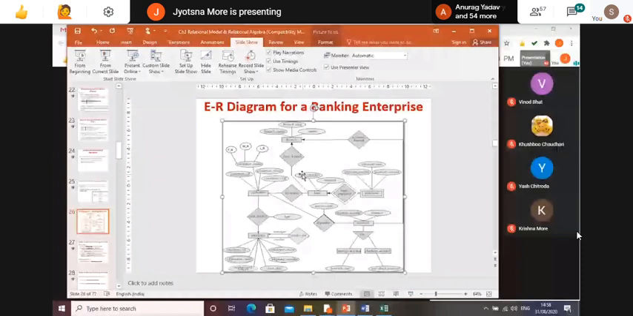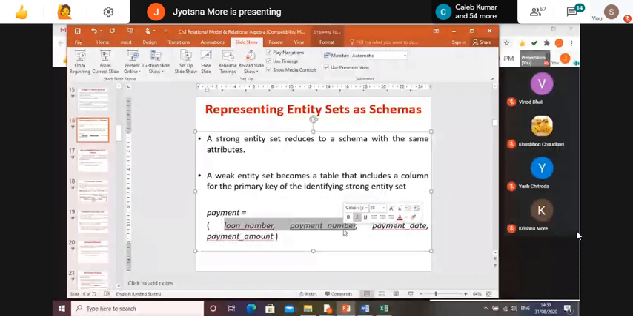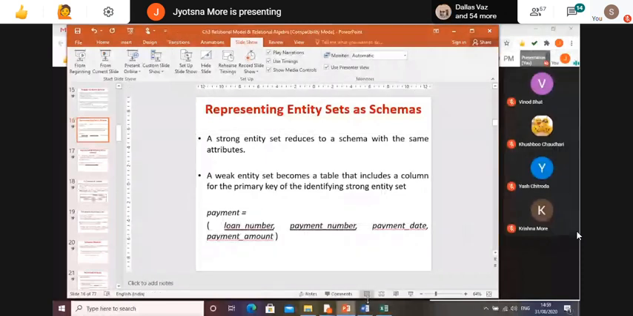loan number. Now, what will be the primary key for this payment? In the schema, it is the primary key of the identifying entity set plus the partial key. So this together will act as the primary key for my payment schema. Clear? Any doubt in conversion? Suppose some other entity is also connected to the payment through any relationship. Then that primary key will also come into this payment schema, if it is a weak entity.